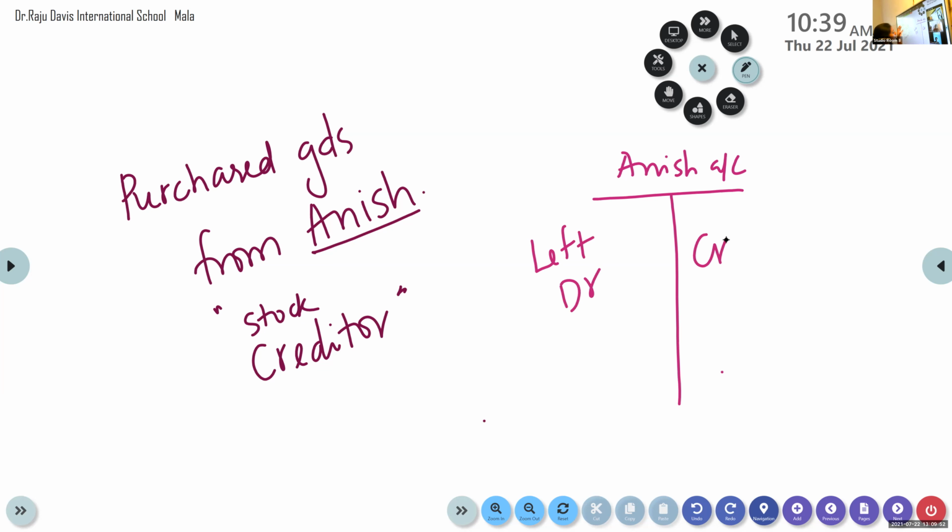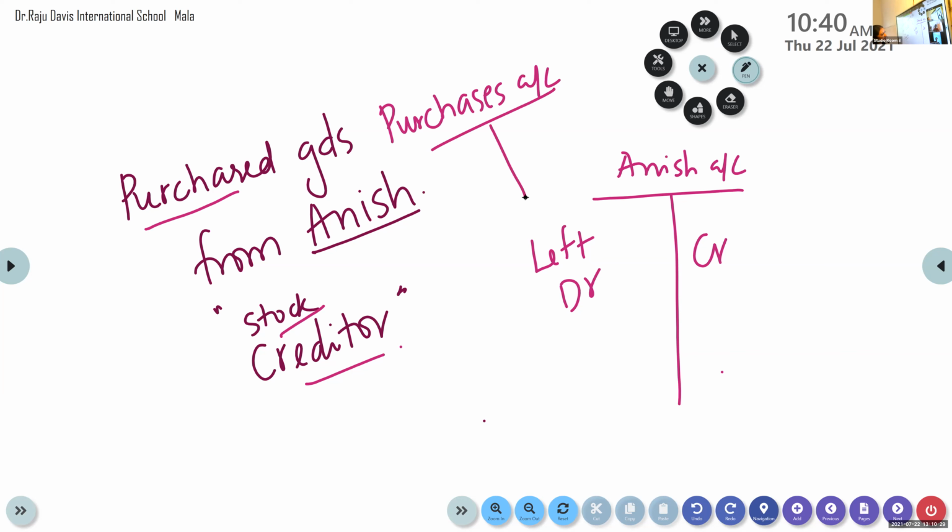Okay. To write this debit and credit, we have certain rules. We want to know certain rules. Only after knowing these rules can we apply this, I mean, record this. So understand, here it is Anish, and when you record it in the account, here we know that it is stock and creditors. So it will come under the purchases account. We will write it under the heading purchases account or purchase account. Keep it in your mind.